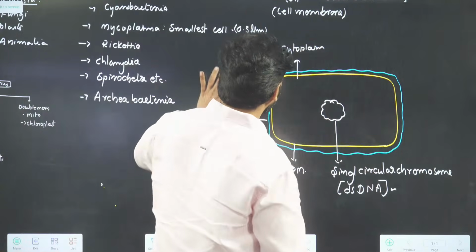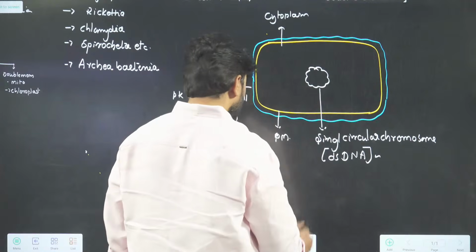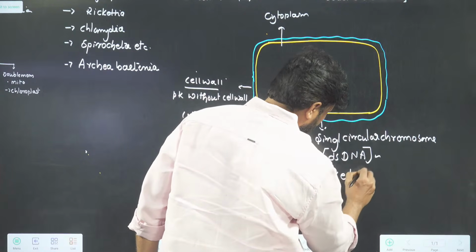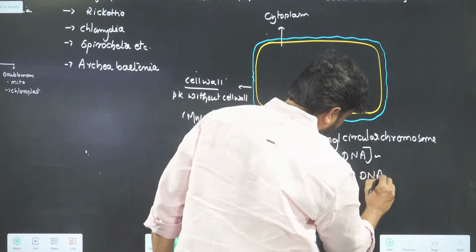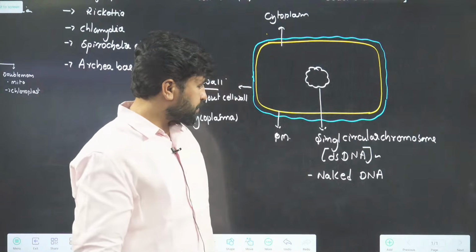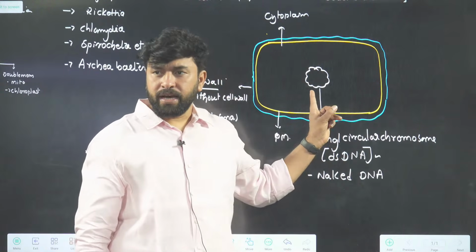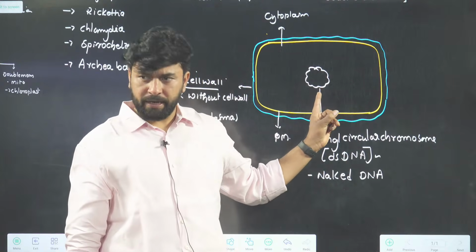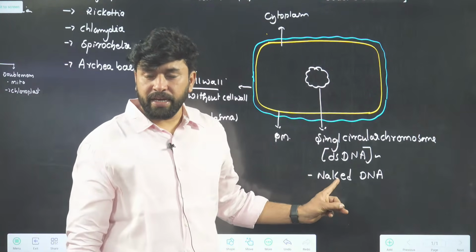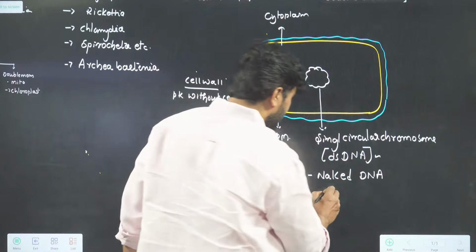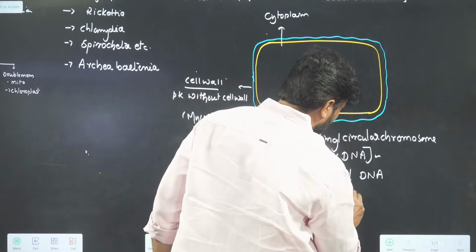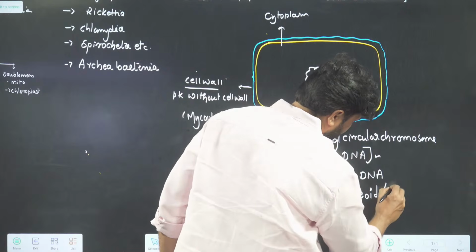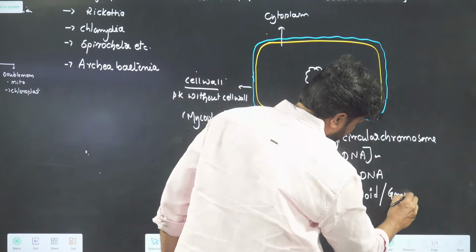The single-stranded circular chromosome is called naked DNA. Why do we say it is naked DNA? Because this DNA is not covered by any sort of nuclear membrane. That's the reason why we call it naked DNA. The naked DNA has another name, called nucleoid, or xenophore.